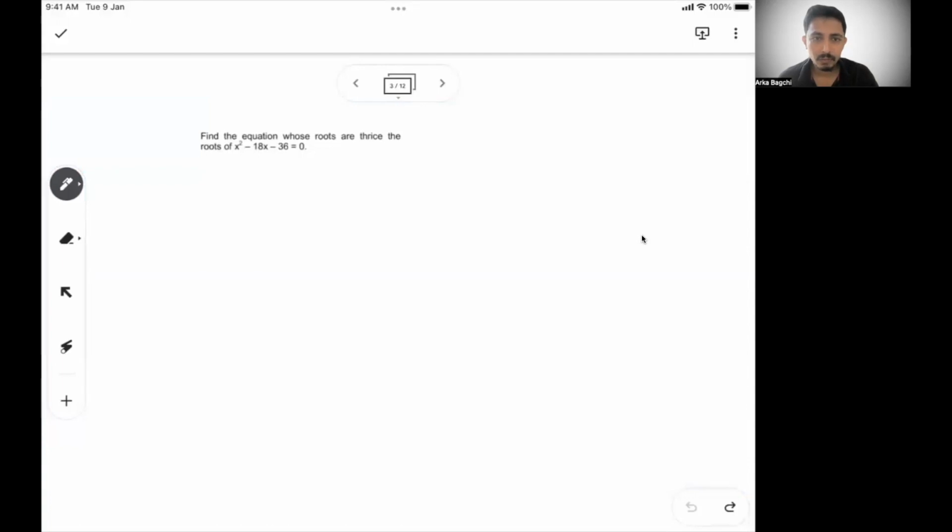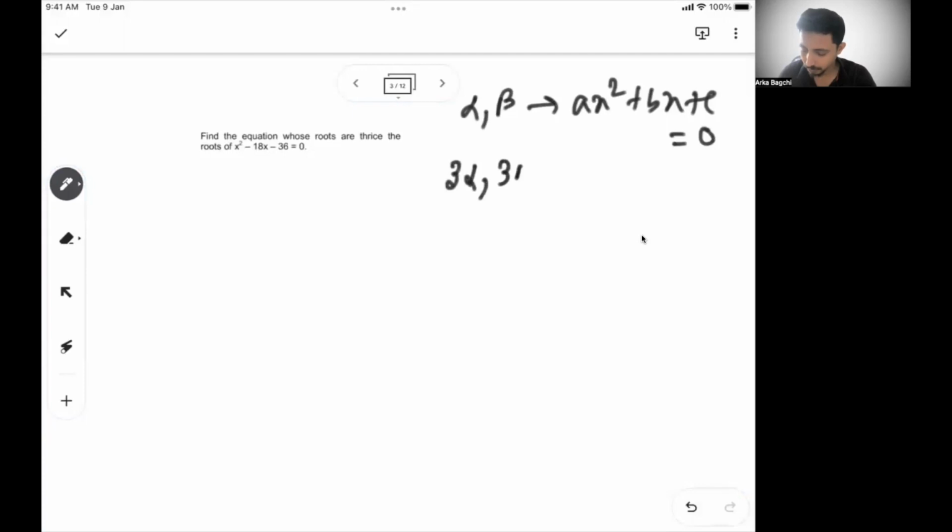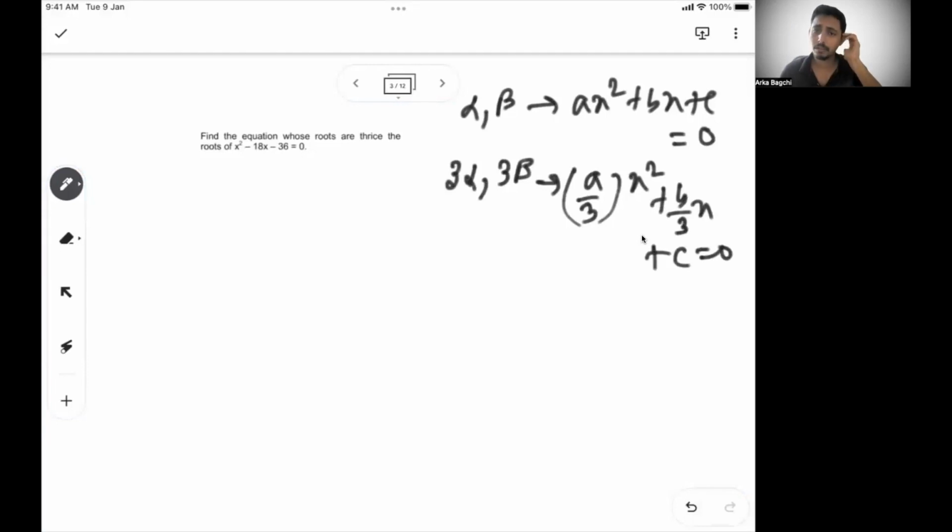Now find the equation whose roots are thrice. If you remember, we said if alpha and beta are the roots of an equation, let's say ax square plus bx plus c equal to 0, and the roots are becoming thrice, then another equation that has roots 3 alpha and 3 beta must become (a by 3)x square plus (b by 3)x plus c equal to 0. So this is going to be the root.